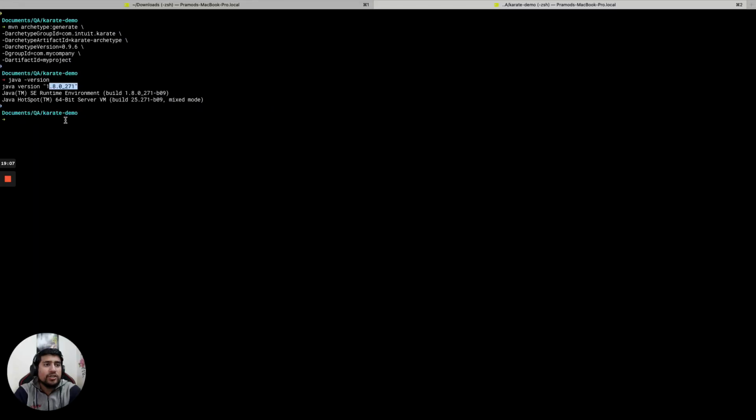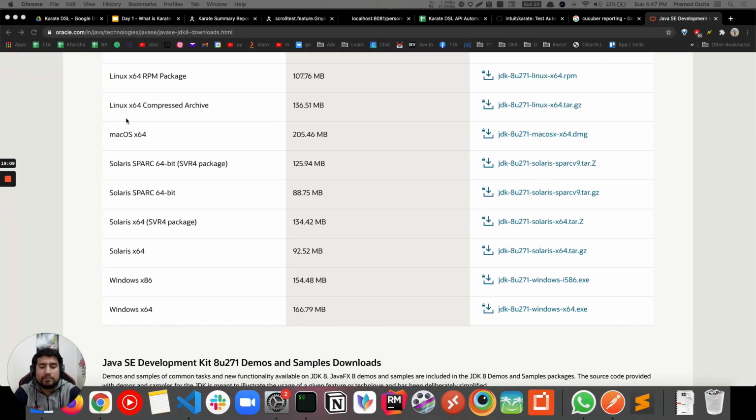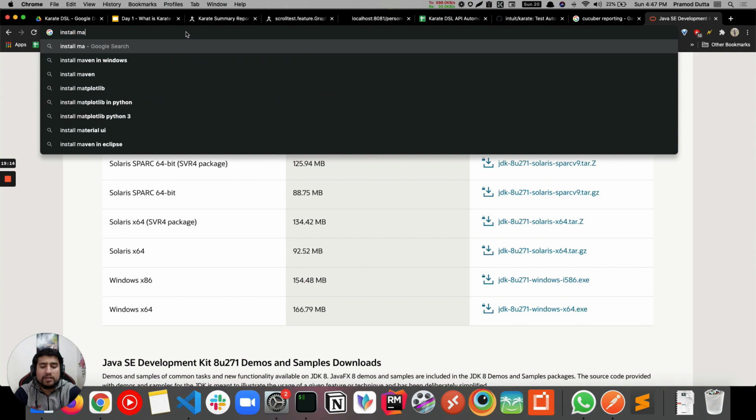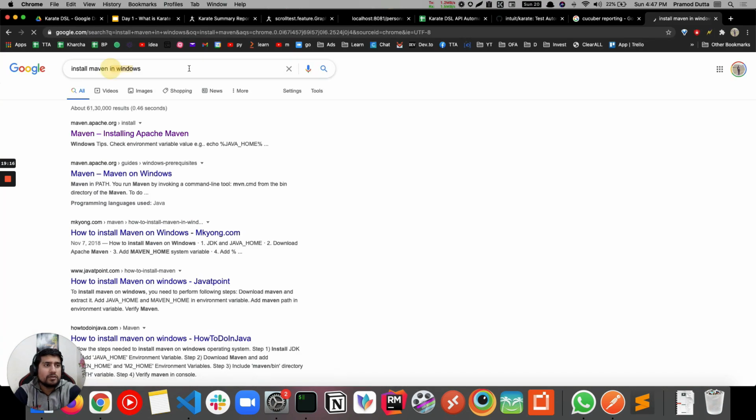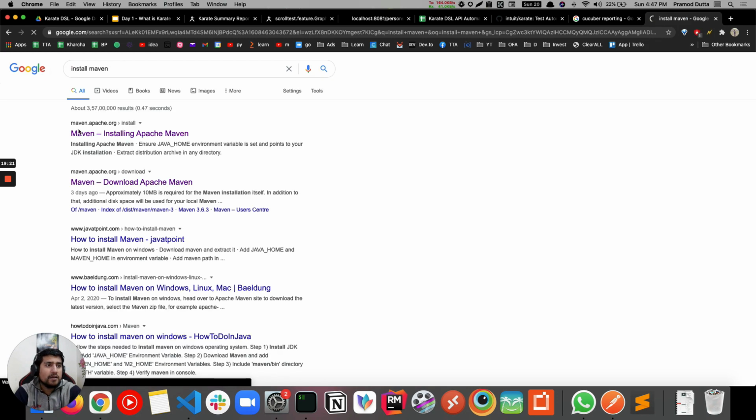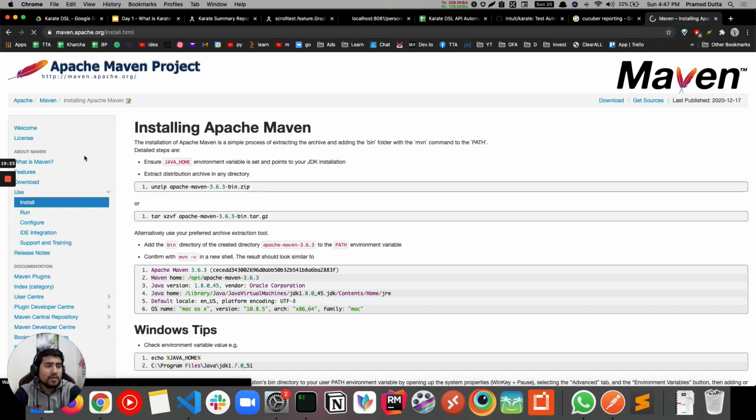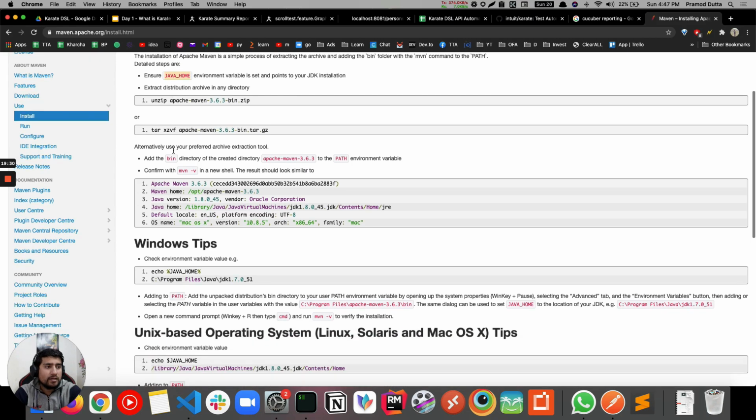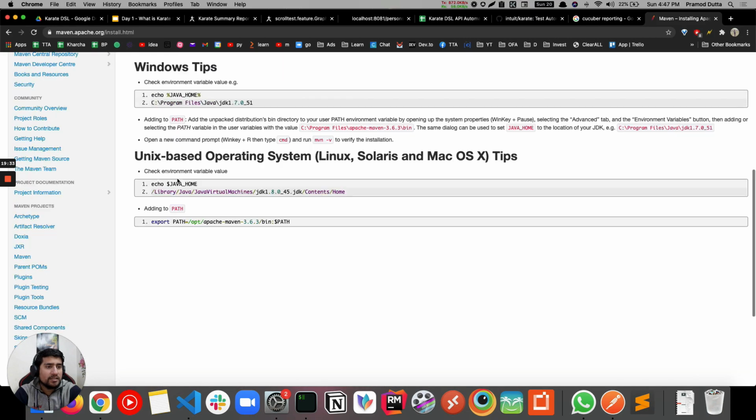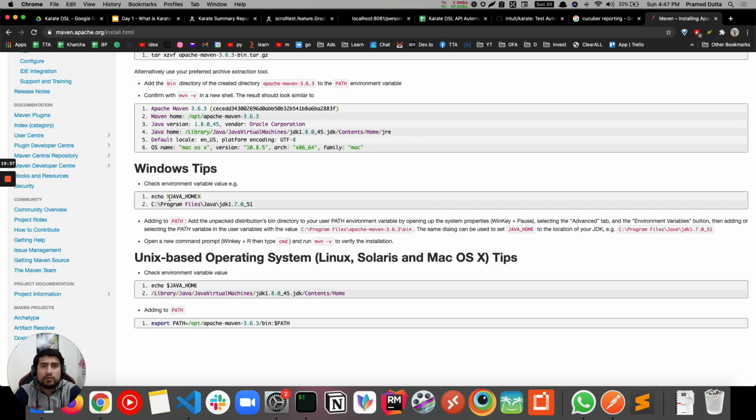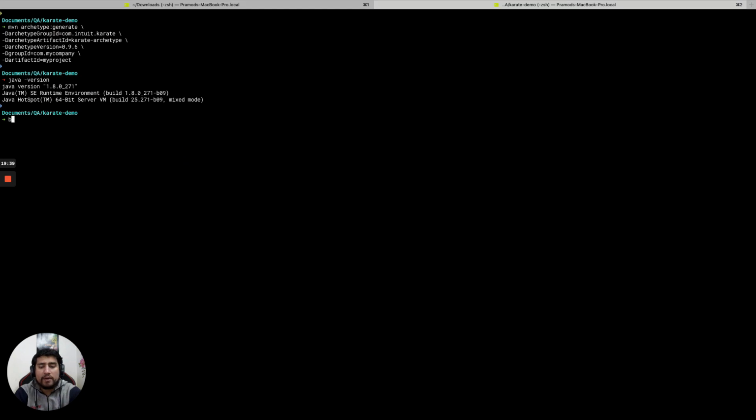Now you need to install Maven. Here again we'll go and install Maven, and if you see, they have very in-depth instructions. On Mac it's very straightforward. On Windows, make sure you have Java exported, and you can download this zip file. On Windows you can follow that process, but if you are on Mac, it's very straightforward.